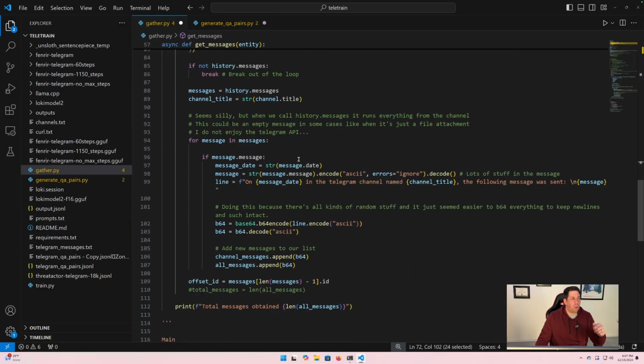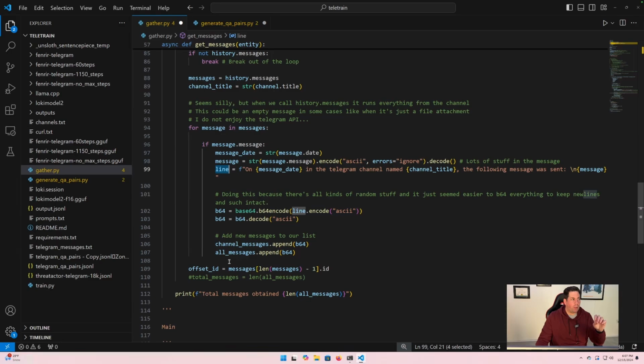It's doing some cleanup and adding some context here. Then it's base64 encoding it and adding it to our Python lists. So we do that for all of our channels. And at the end of the day, we are left with this list, all messages, that has all of our messages, one per line, base64 encoded.